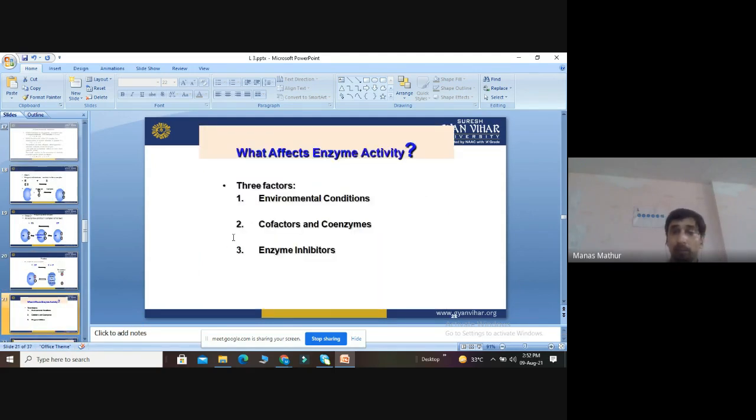Then, how is enzyme activity affected? We will study which factors affect enzyme activity. First are environmental conditions. Second are certain cofactors and coenzymes. Third are enzyme inhibitors. We will discuss each in detail. So these factors will affect the enzyme activity.